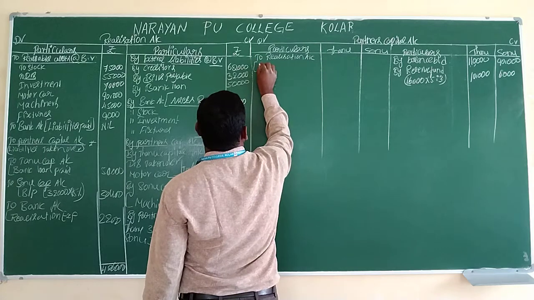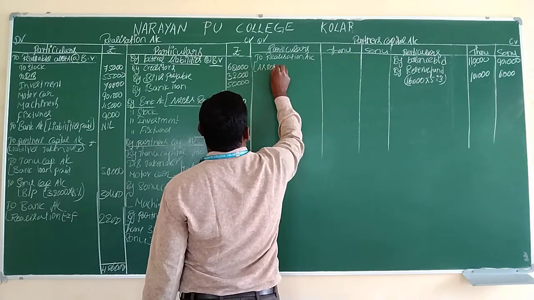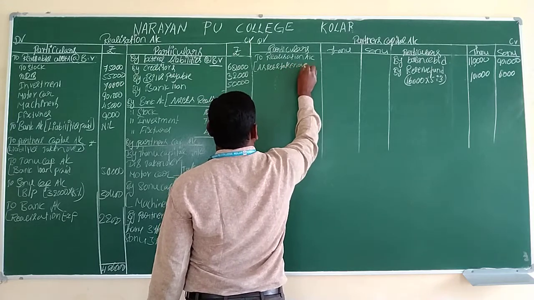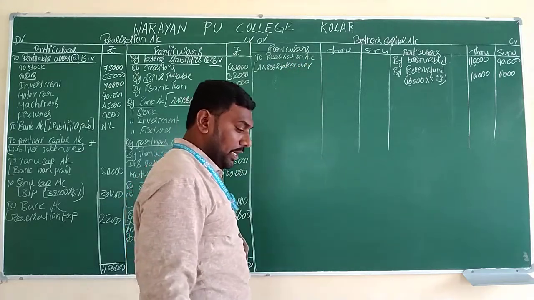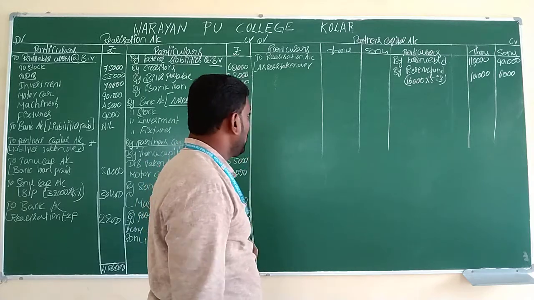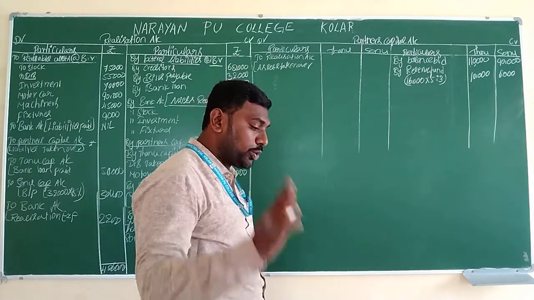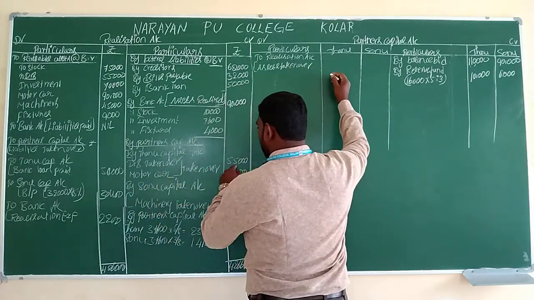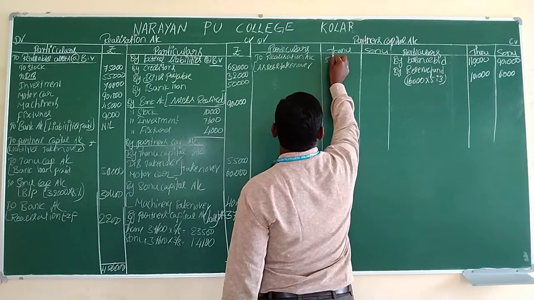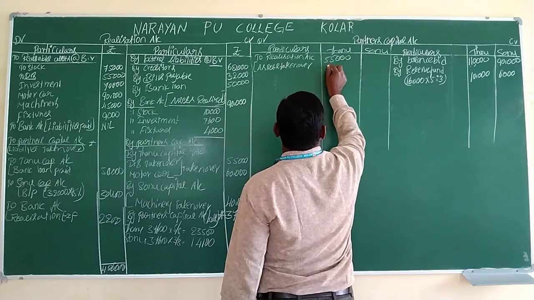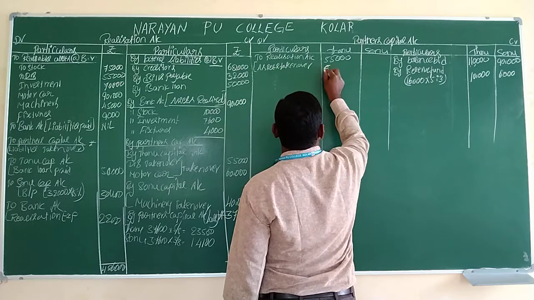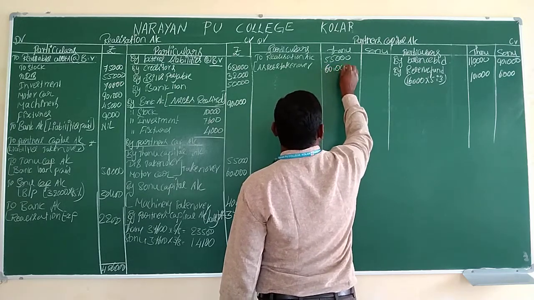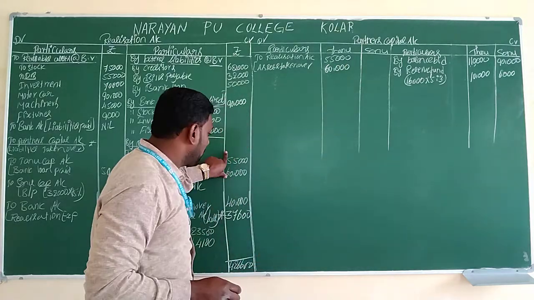Realization account. In brackets we have to mention assets taken over. First, Tanu has taken over two assets. One is debtors, another one is machinery. Two assets have been taken over by Tanu.